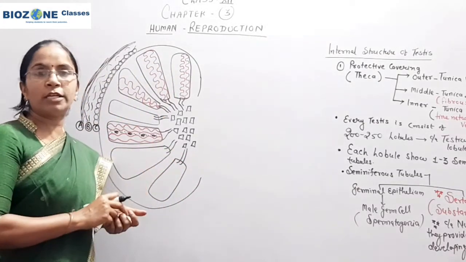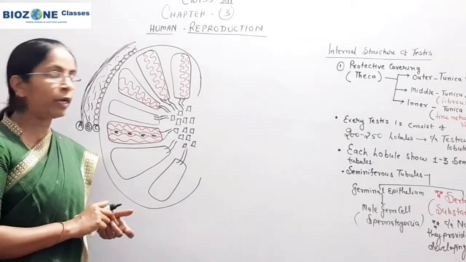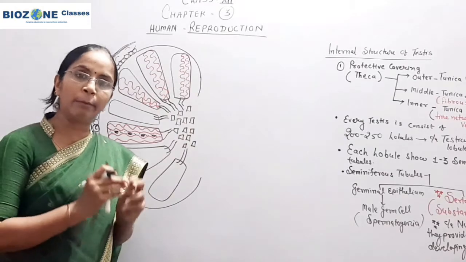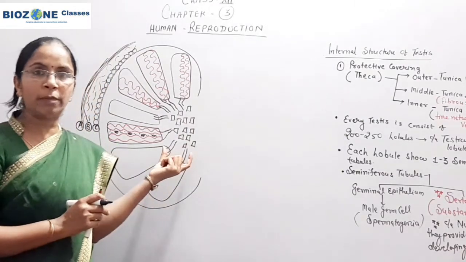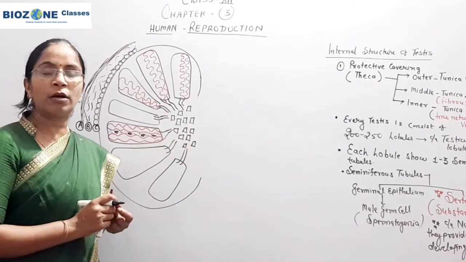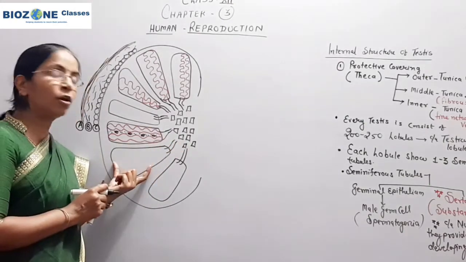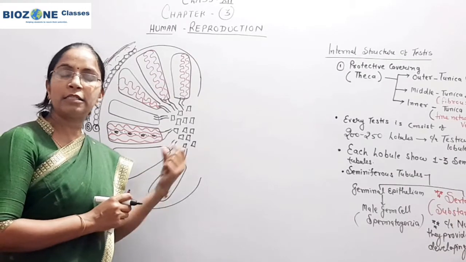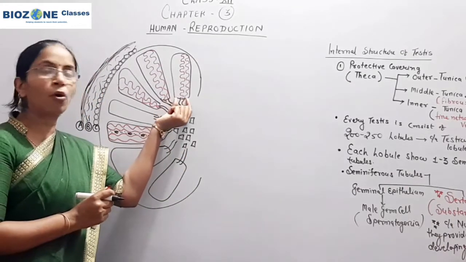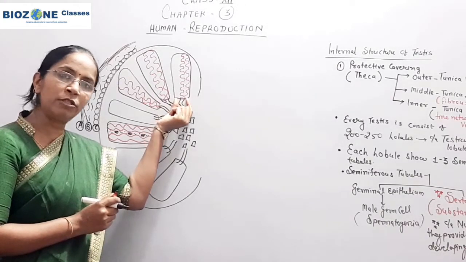If the number of testicular lobules is 200, then the rete testes are also 200 in number. For objective purposes, remember that from every testicular lobule, one rete testis or one duct comes out by the fusion of 1 to 3 seminiferous tubules.